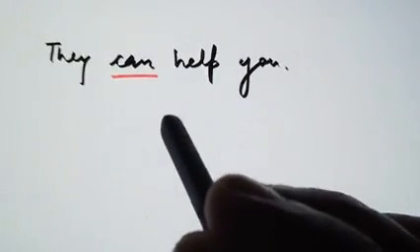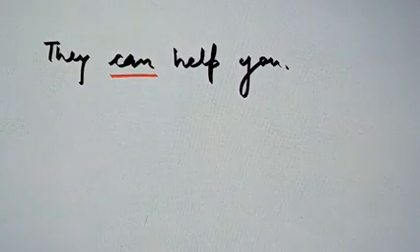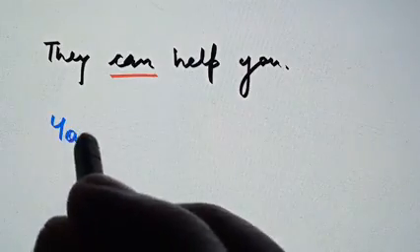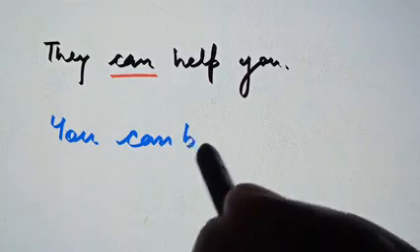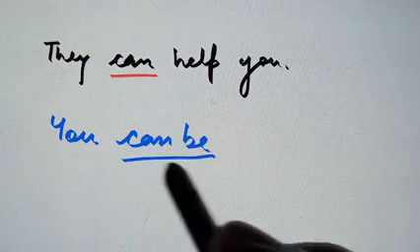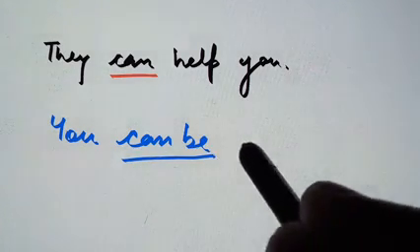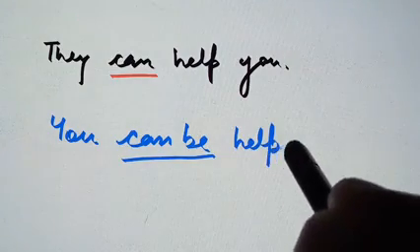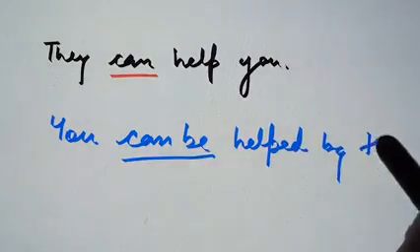So while changing to passive voice, it will be: you can be, will be, would be, should be, might be, may be, plus third form, helped by, and they will change into them.